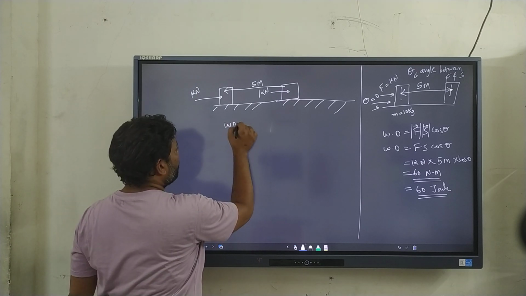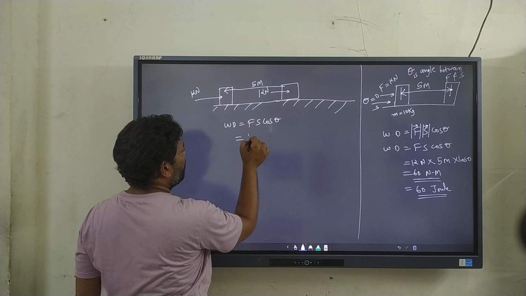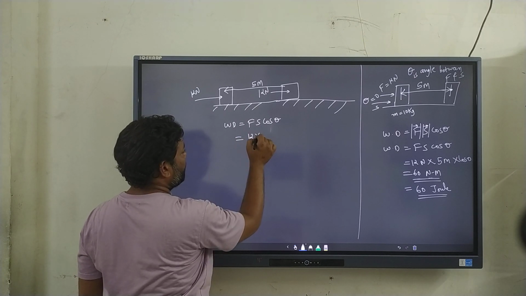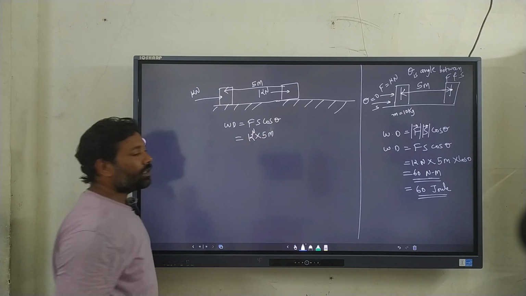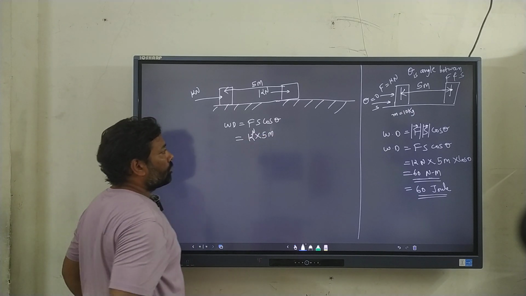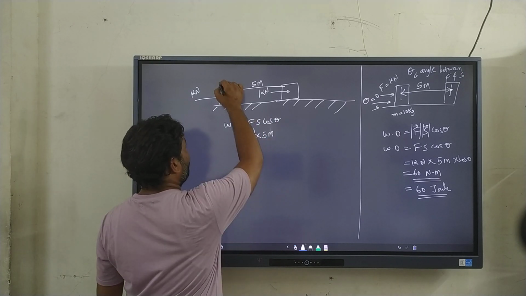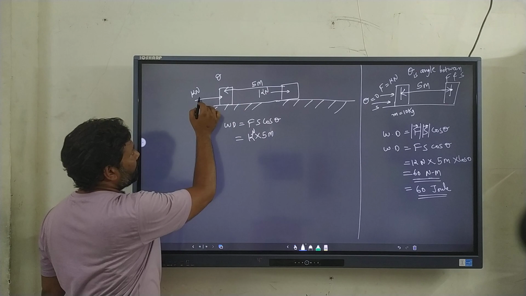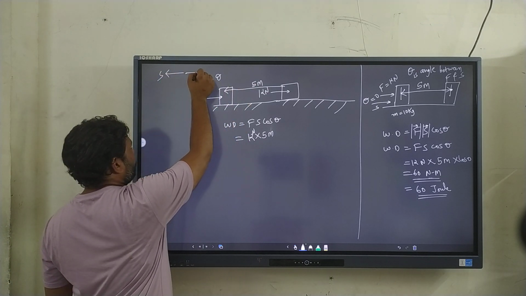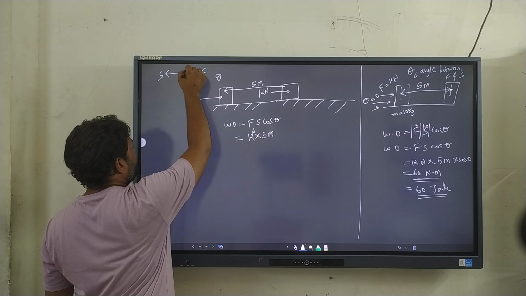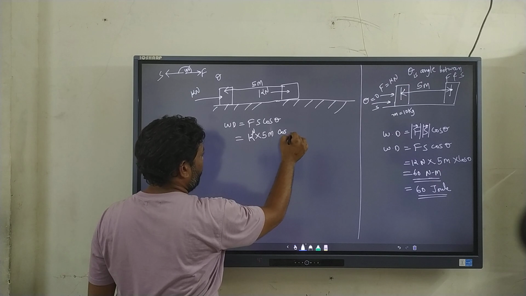So once again, if we apply the formula F s cos theta, force was 12 newtons, displacement is 5 meters. You should learn to write down units along with them. It will help you to understand things better and solve in a better way. And about theta: displacement is towards the left and force is towards the right. So the angle between them is 180 degrees. So it will be cos 180.